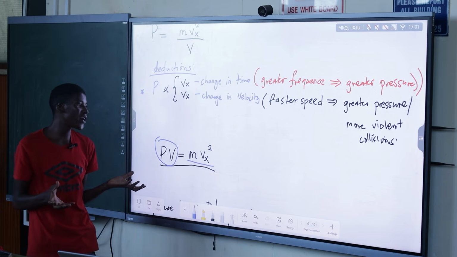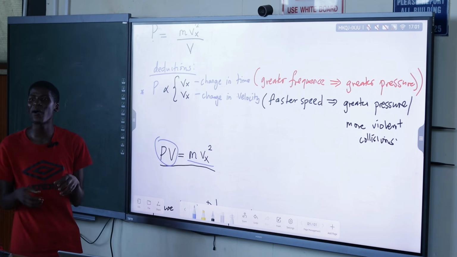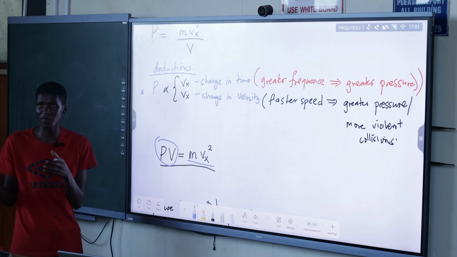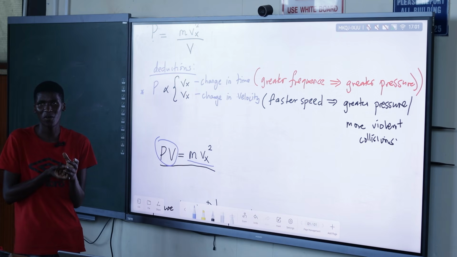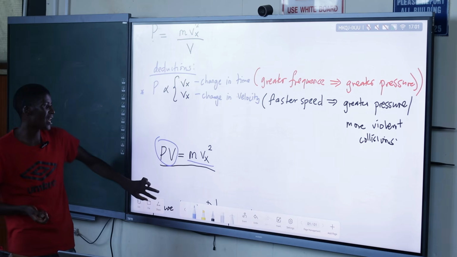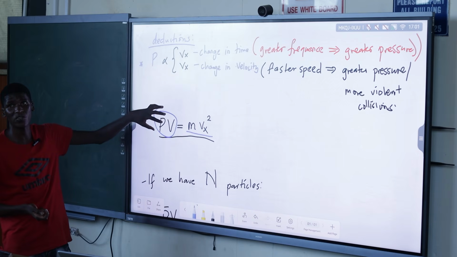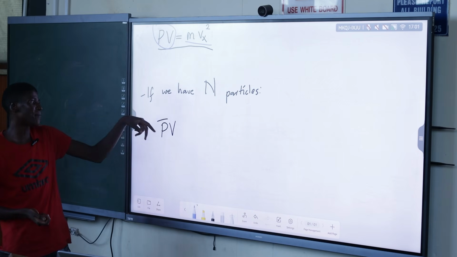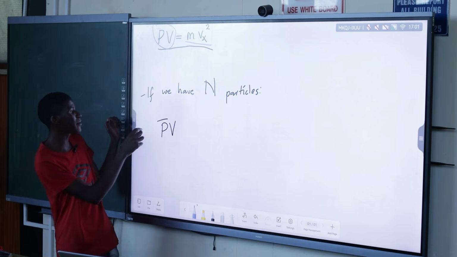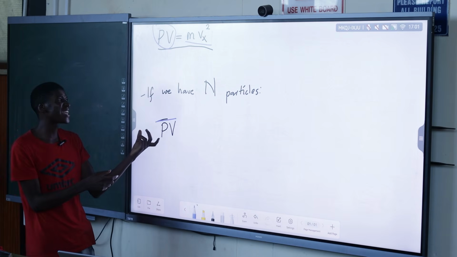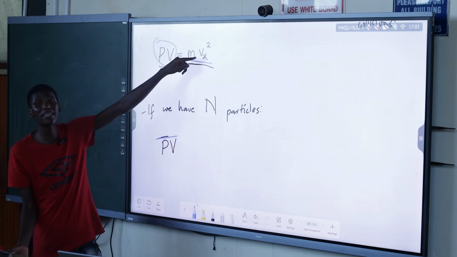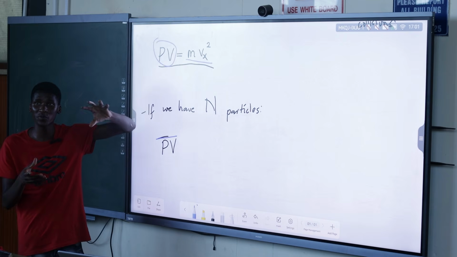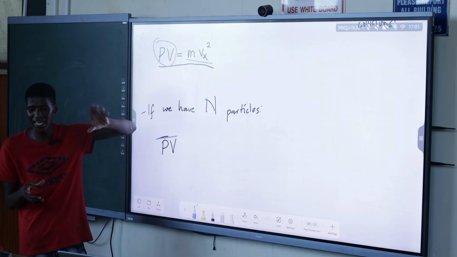But now, when we want to sum them up, remember there are all of them. That is why we need to find the average of a product. When we add up our PV, we must find the average. We are adding up those that have the same velocity Vx. We are assuming the velocity is Vx.